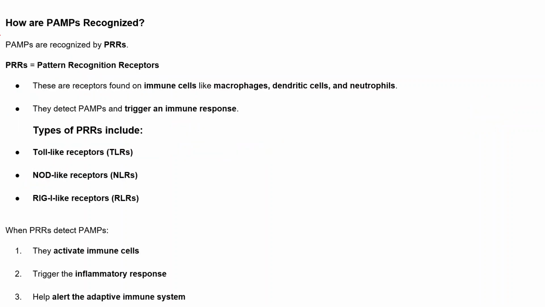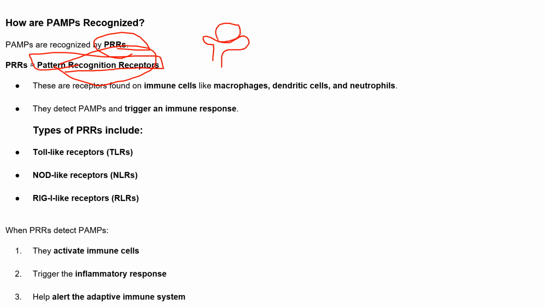So how are these PAMPs recognized? They are recognized by the receptors present on the cells, that is, pattern recognition receptors. These receptors are normally present on immune cells like macrophages, dendritic cells, and neutrophils. What these receptors do is detect the PAMP molecules.